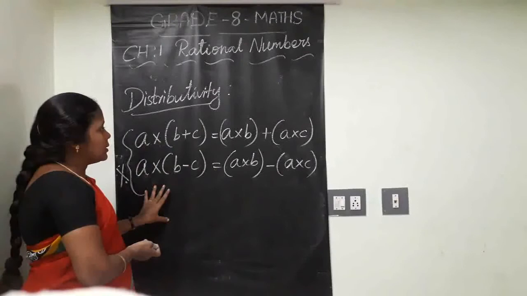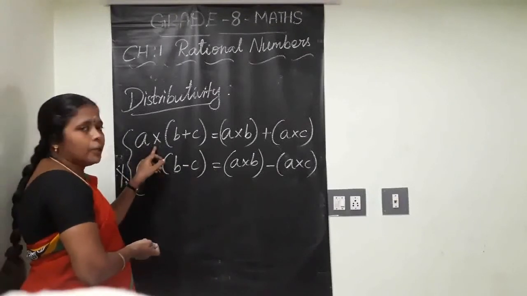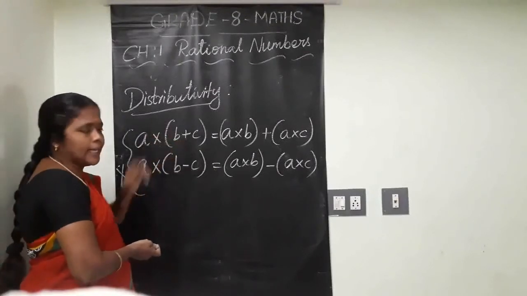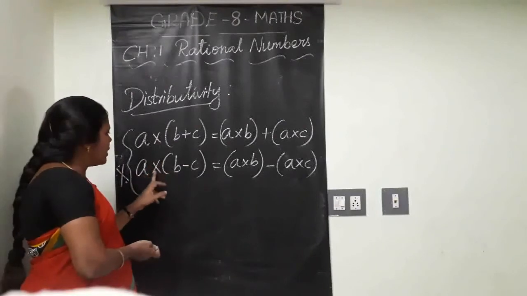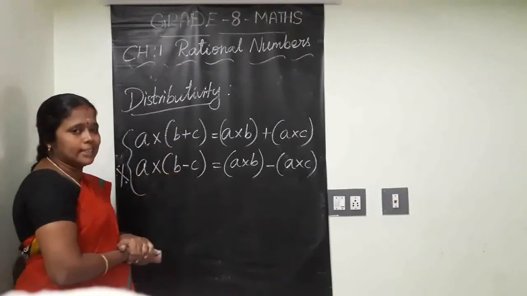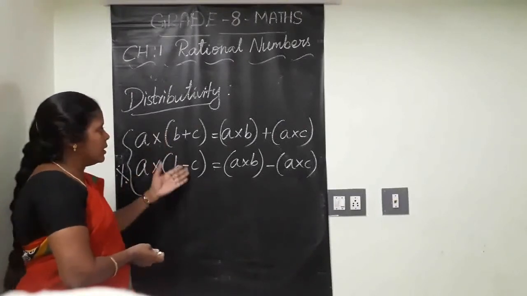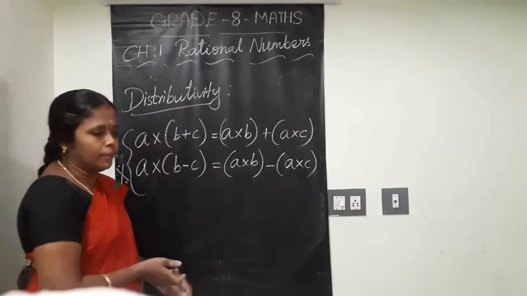This property is called the distributive property of multiplication over addition, and the distributive property of multiplication over subtraction. Okay. Now I will give some examples for this property.